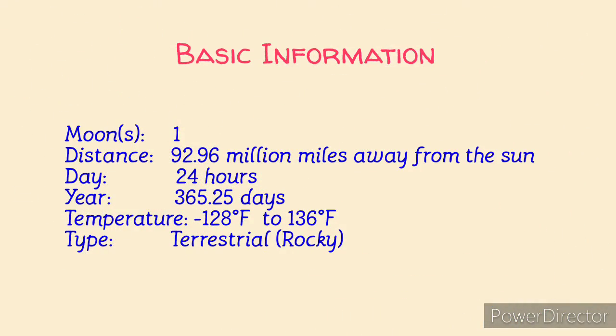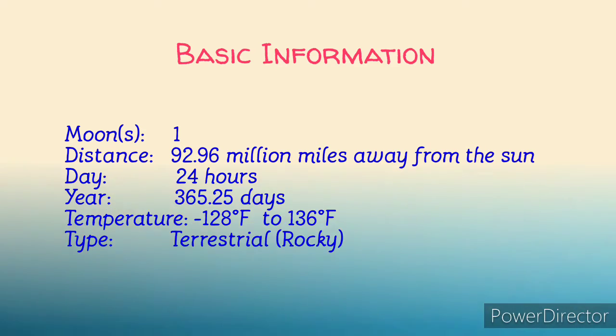Some statistics about our beautiful home include the existence of one natural satellite, the Moon. The Earth is 92.96 million miles away from the Sun. It takes 24 hours for the Earth to complete a rotation, causing a day, and it takes 365.25 days for the Earth to complete a revolution, causing a year. That is why we have a leap year every 4 years. The temperature at highest has been 136 degrees Fahrenheit and at lowest has been minus 128 degrees Fahrenheit. And of course, it is a terrestrial planet.